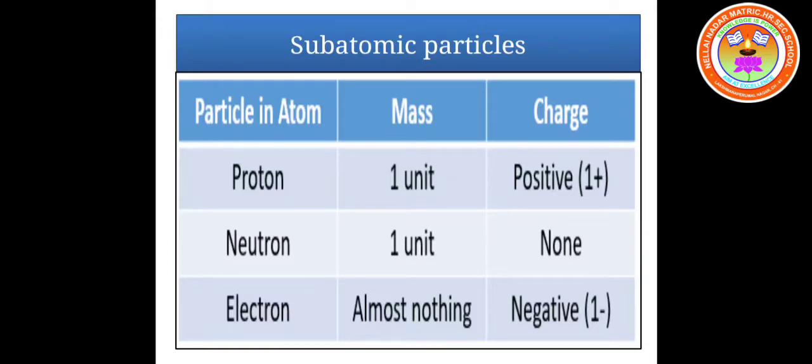It is neutral. It is not deflected by a magnetic field or electric field. An electron has almost negligible mass compared to protons and neutrons, and the charge possessed by electrons is negative.